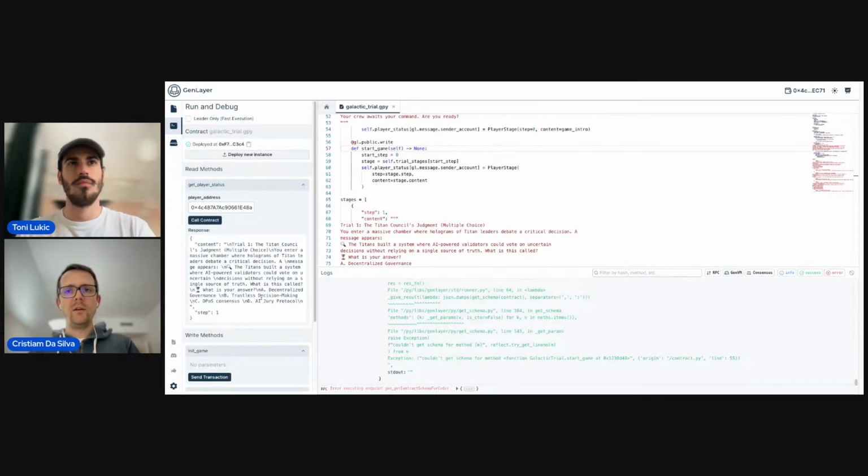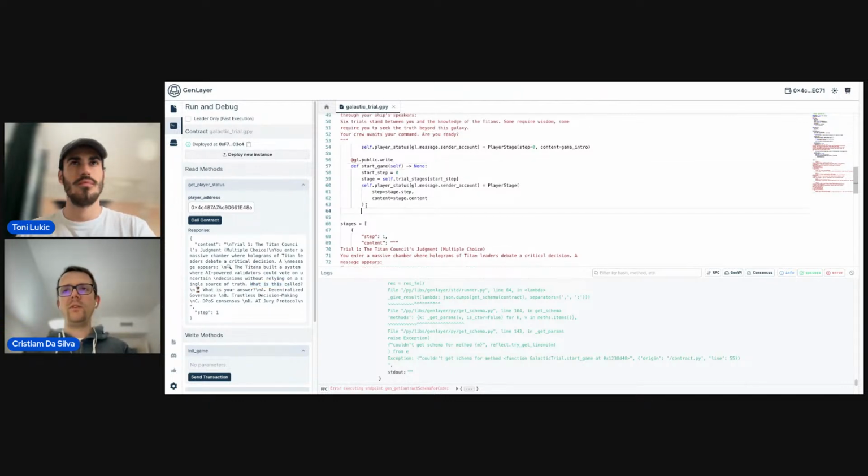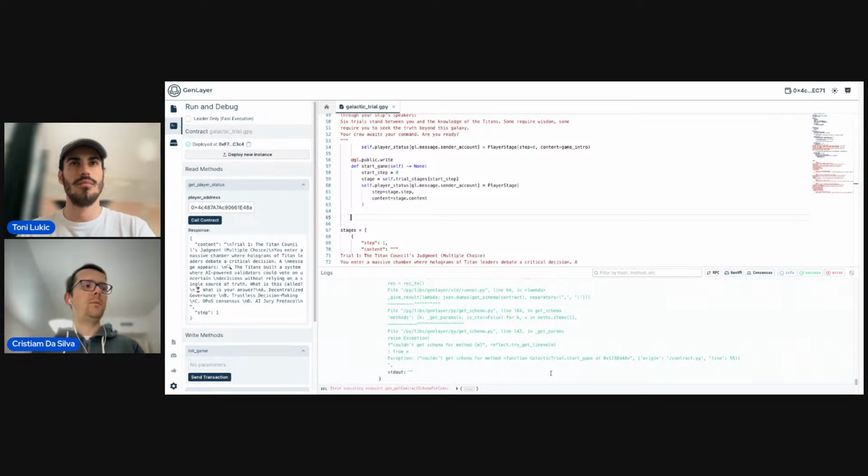Okay, so we have here our first question: where is this called? What is your answer? So let's add our first method to solve the first step. In this case, again, let's call it solve step 1. Okay, and let's receive the answer from the user. Let's make it simple.